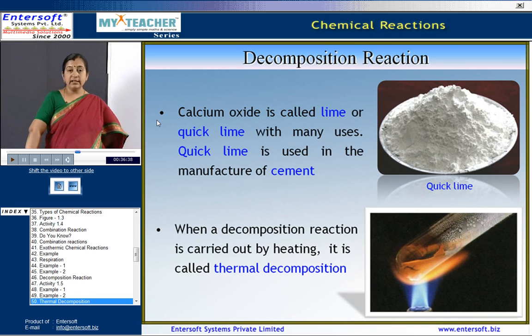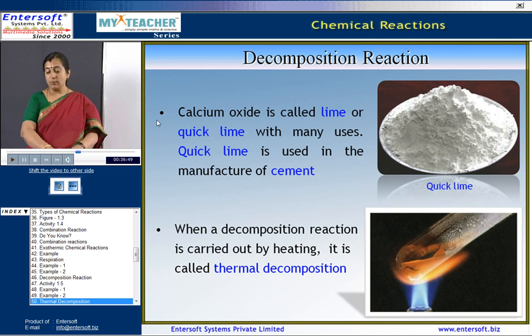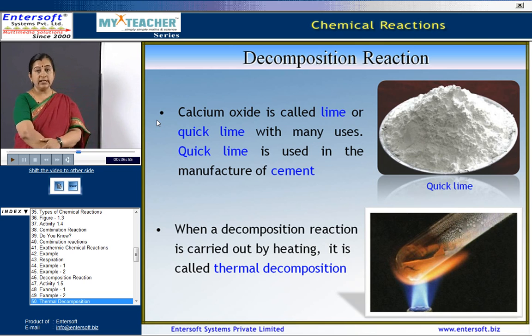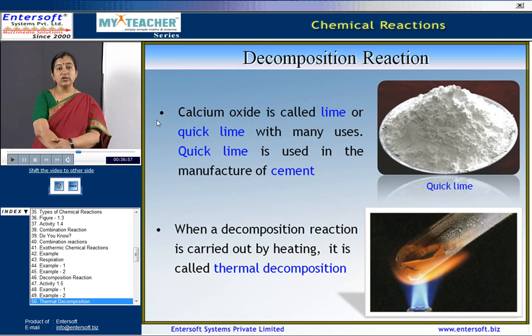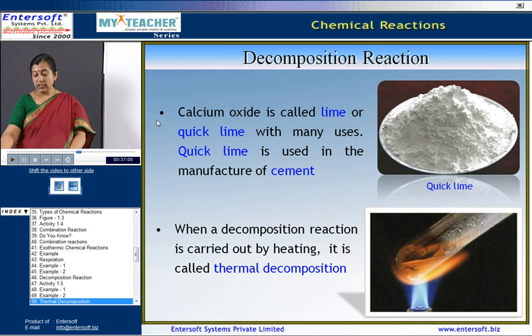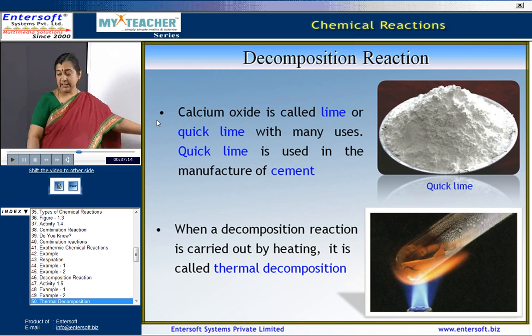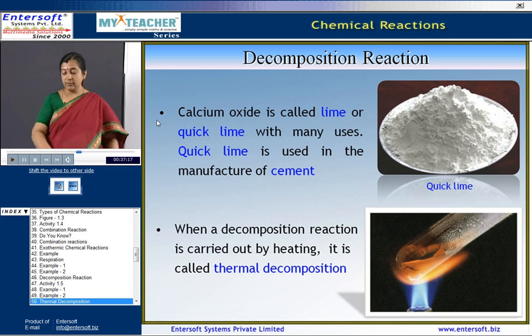Now, another example is the decomposition of calcium carbonate to calcium oxide and carbon dioxide on heating, an important decomposition reaction used in various industries. Calcium oxide is also called quicklime. It has many uses in the manufacture of cement. When a decomposition reaction is carried out by heating, it is called thermal decomposition. That is, a decomposition reaction, when it is heated, is called thermal decomposition.